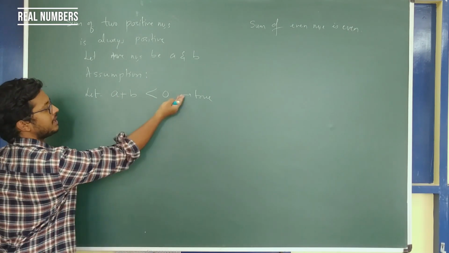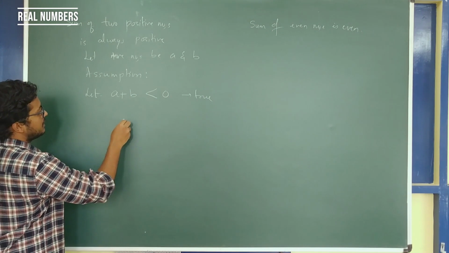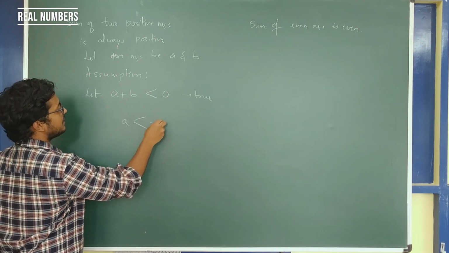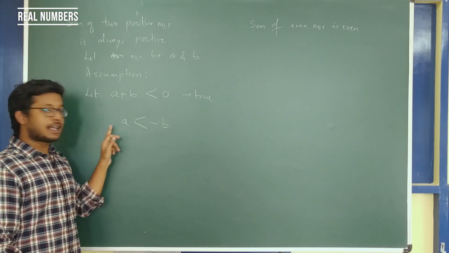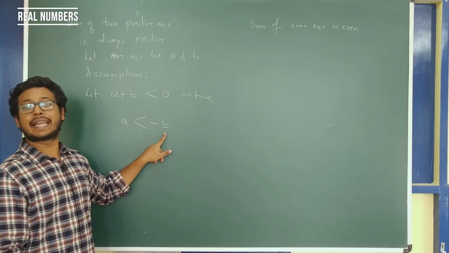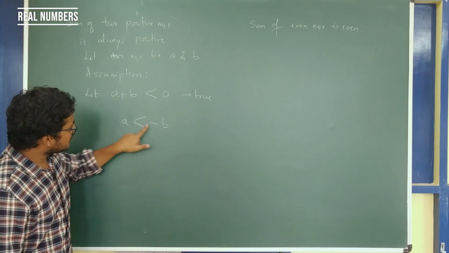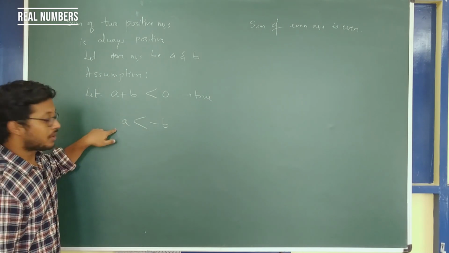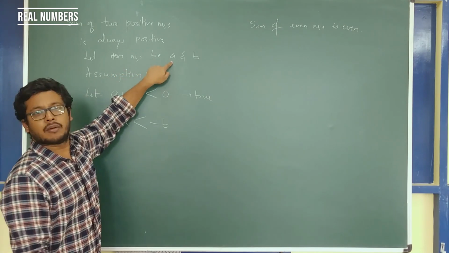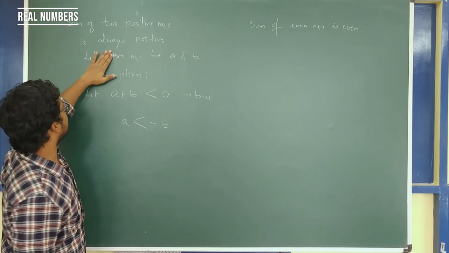So let's bring b to this side. When I bring the b to this side, it becomes a is less than minus b. Here I am saying a is now lesser than negative of b, which means a becomes a negative number. What we started off with, we know that a is a positive number. Since a is a positive number,